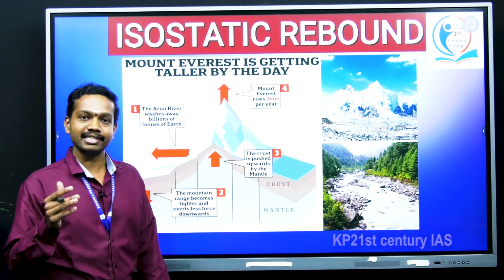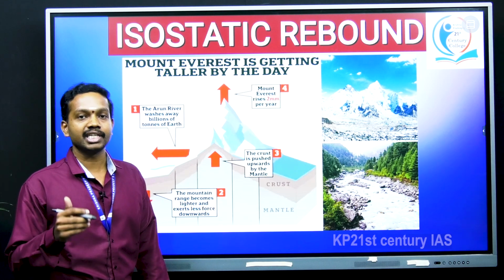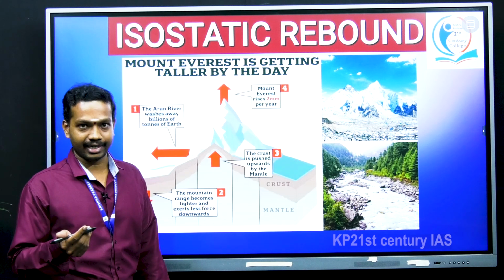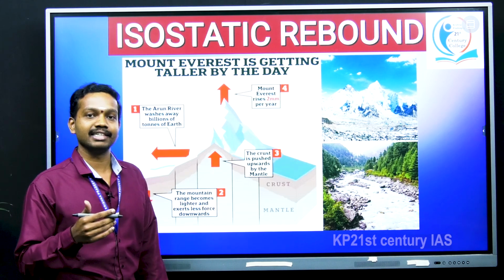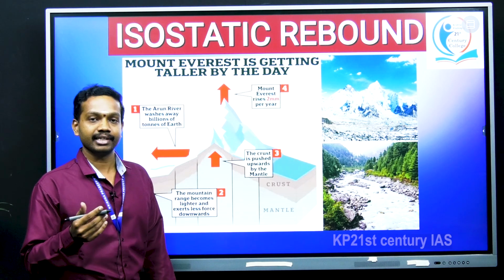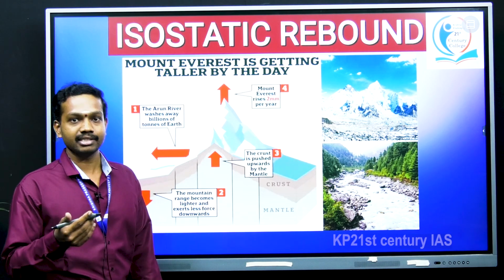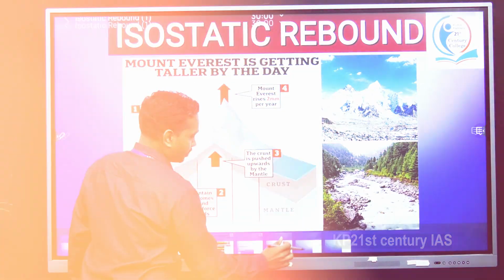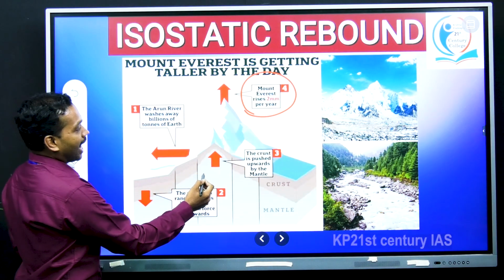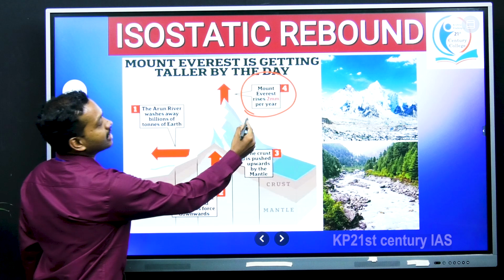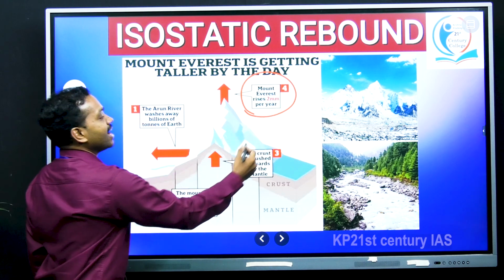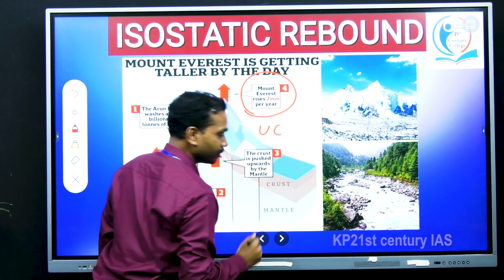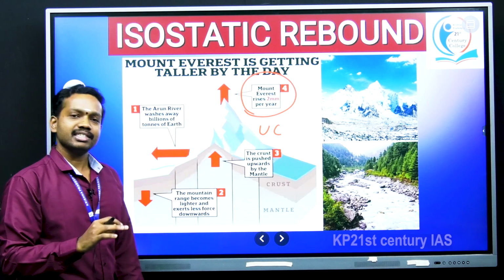Actually, in a recent study conducted by University College of London, they found one important thing, that the Mount Everest height is increasing every year by at least 2 millimeters. Here you can see this particular data. So, if you observe, the height of Mount Everest is increasing 2 millimeters per year as said by UCL, University College of London. Then what is the reason behind this?